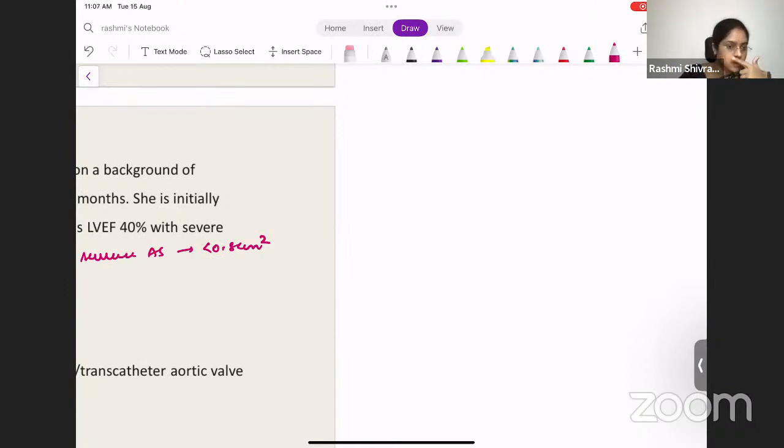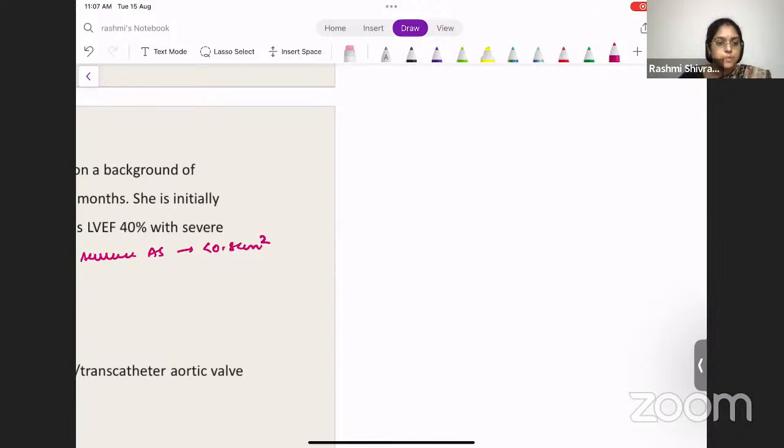So what are the symptoms? Exertional dyspnea, exertional angina, and exertional syncope. These are the three main symptoms. What is the main pathology behind the symptoms in aortic stenosis? Behind all the things that happen in aortic stenosis, that is left ventricular hypertrophy. That is very, very important.